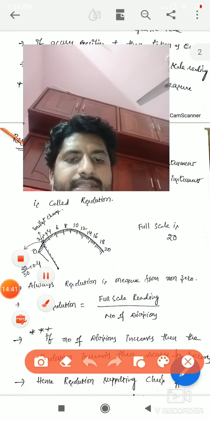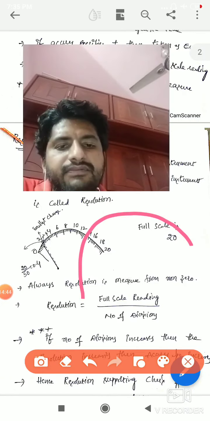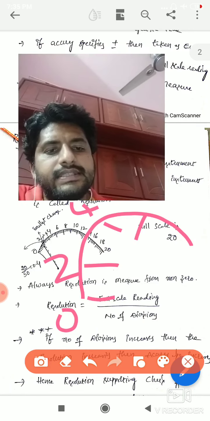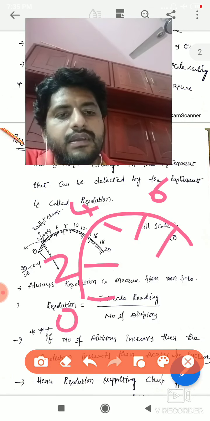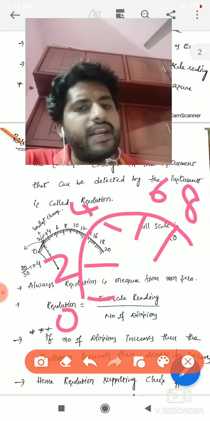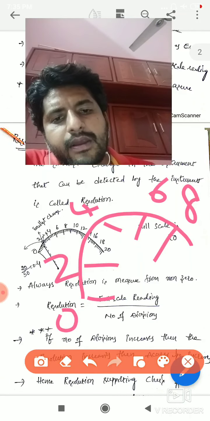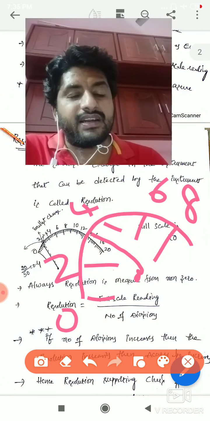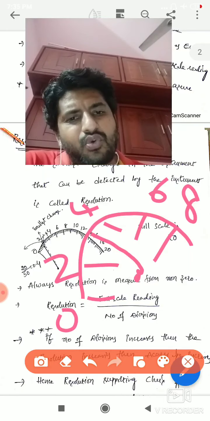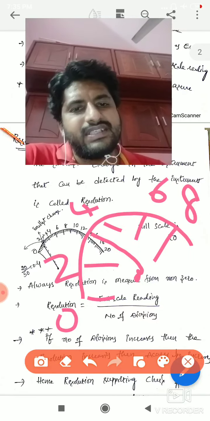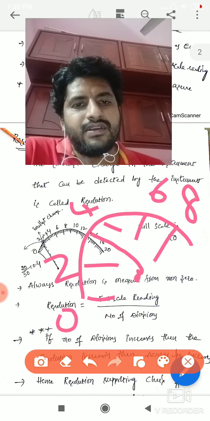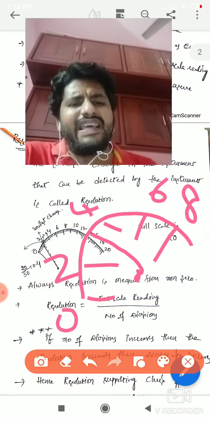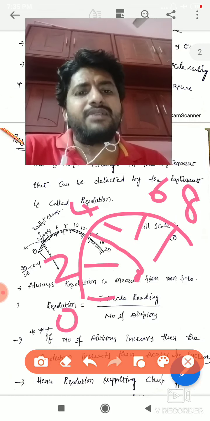I have a scale like this, with divisions 0, 2, 4, 6, 8. I don't have any divisions in between. But suppose my pointer is at this point. It is very difficult to say how much the unknown quantity is. This is the smallest change, 2 to 4, and you don't know that change. So these types of instruments are low resolution instruments. You'll directly say 2.5, 2.6. That's not that accurate.